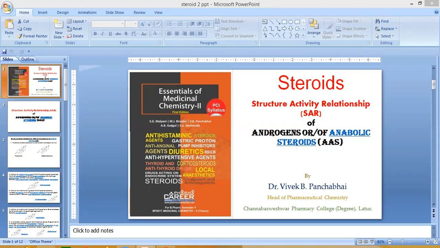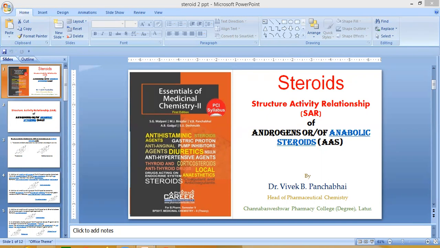Another point related to the structure activity relationship is the introduction of a double bond between the C1 and C2 positions. Introducing a double bond between the C1 and C2 positions renders the ring more planar and increases the anabolic to androgenic activity. The example is metandienone